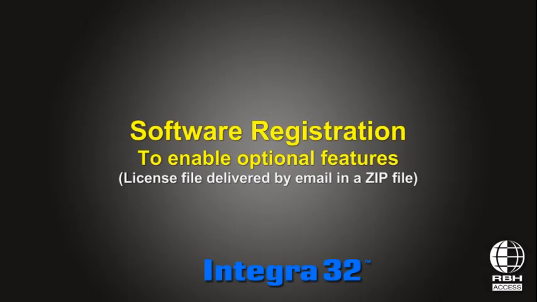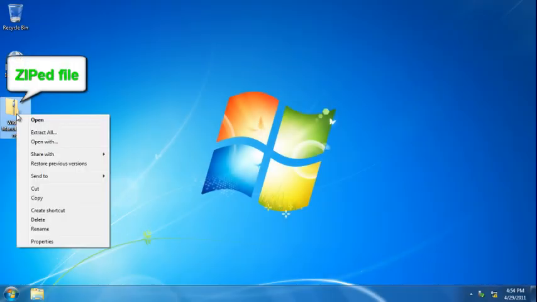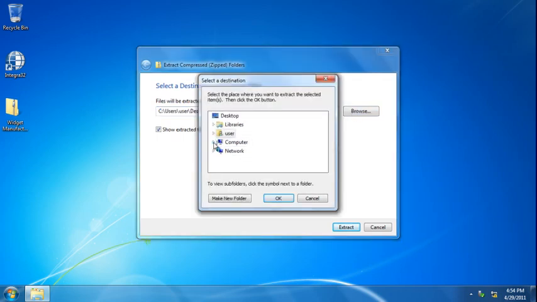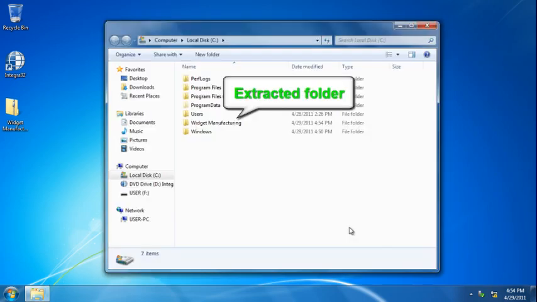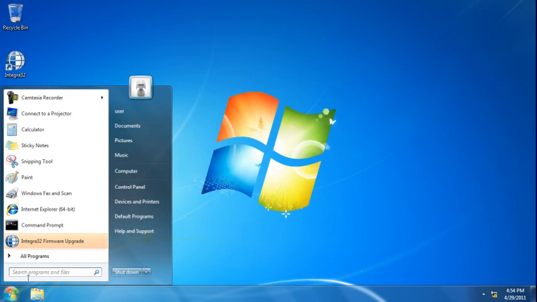Registration files can be delivered via email as well. They will be delivered in a zip file format. Here's one on your desktop. Right-click and select Extract All. Browse to the root of the drive C, as is the easiest path to find. Select OK and select Extract. Your files will be extracted into the root of your drive C. The folder will have the same name as the name of the company for which license was registered. Here's the license inside of that folder.